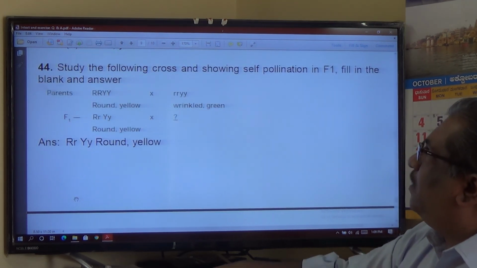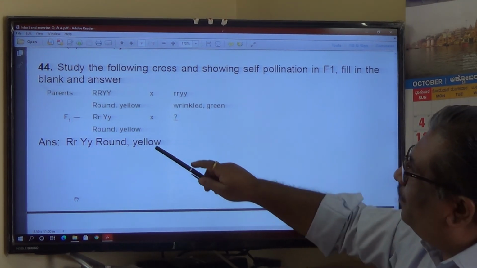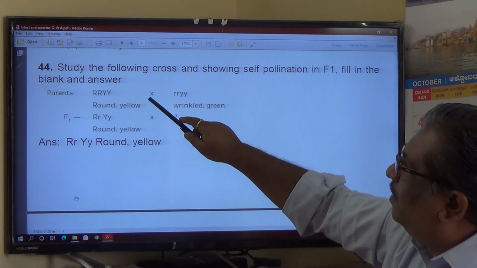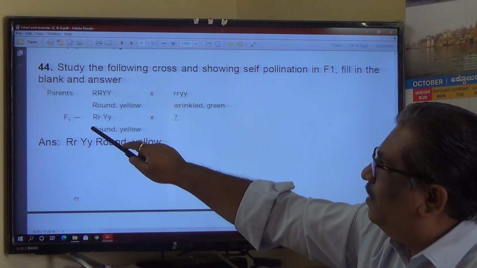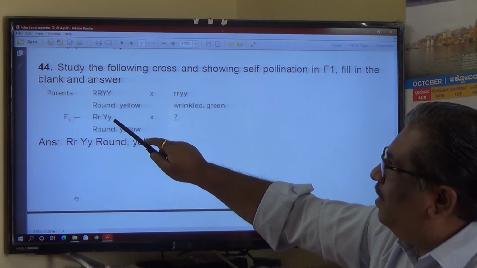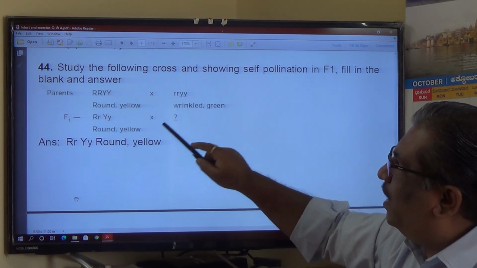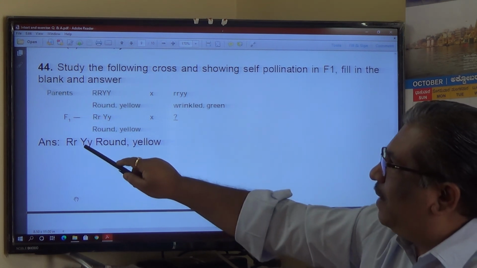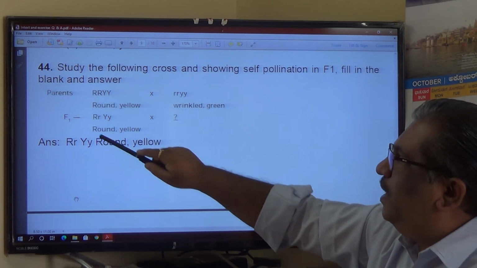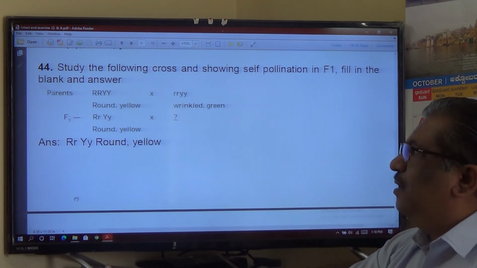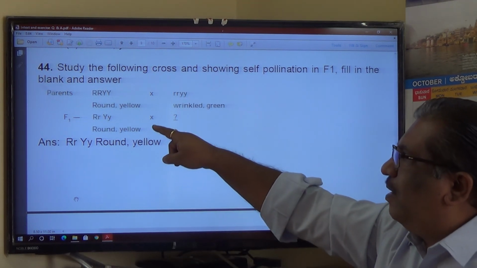Study the following cross showing the self-pollination in F1. Fill in the blank answer. Capital R, capital Y, small y, round yellow, wrinkled green. So in F1 you will get capital R, capital Y is there, and round yellow. And what is this here? Here also the same thing, capital R, capital Y, the same thing will be there here also. In F1, not F2, in F1 all are round and yellow.